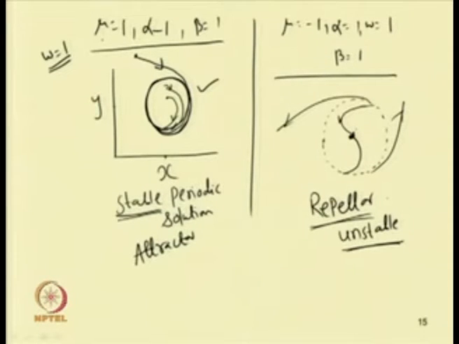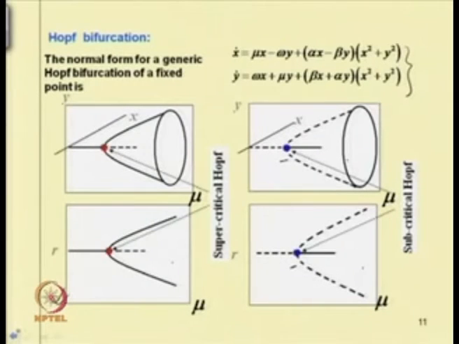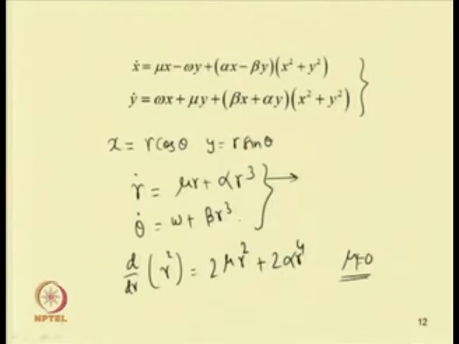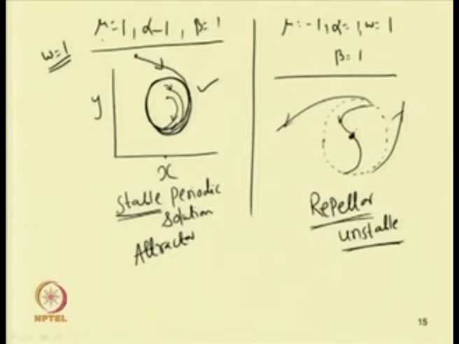So, in this example we started from the Hopf bifurcation, or the generic form of the Hopf bifurcation. By taking different initial conditions, we can see that one can obtain one attractor, or a stable periodic solution, or one repeller, or an unstable periodic solution.